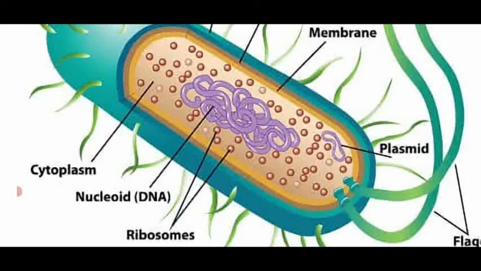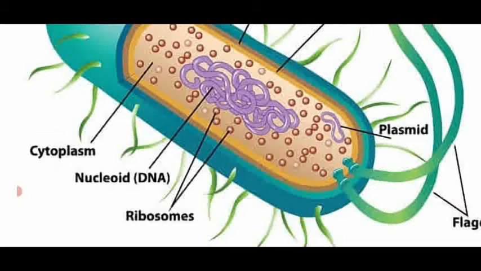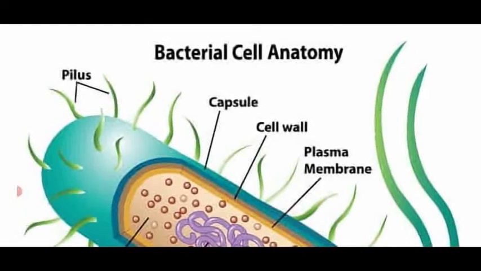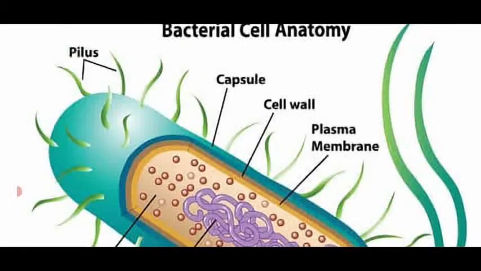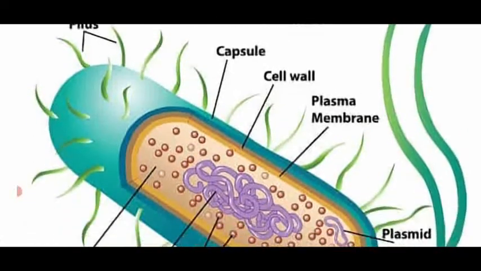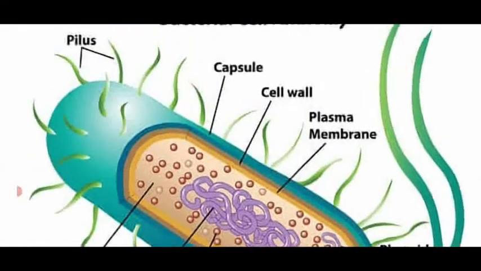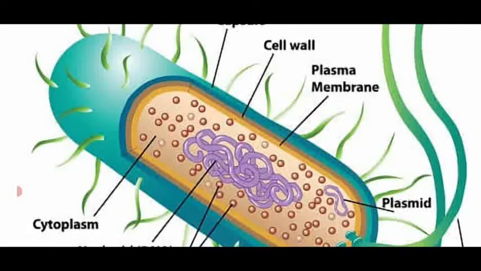Ribosomes are also present in the cytoplasmic region. The other violet colored circular region is the extra-chromosomal region, which is said to be the plasmid. Then the locomotory organ is known as flagella. Then the body surface is covered with minute hair-like outgrowths, which are named pili. These pili act as a sexual organ at the time of reproduction. That is said to be the anatomy of bacteria.